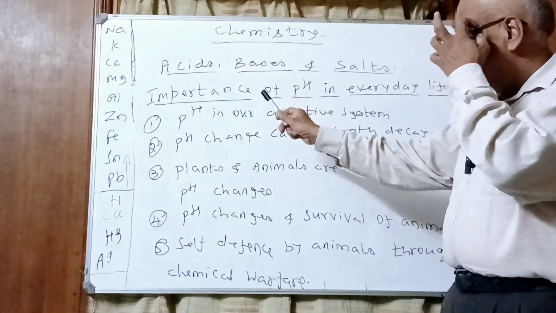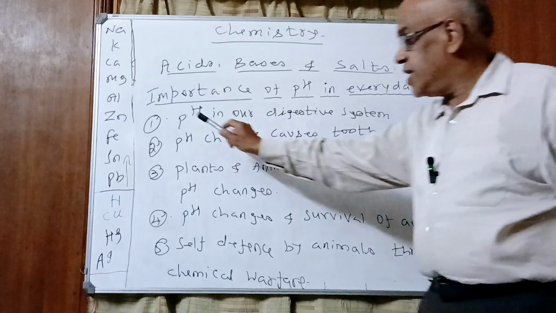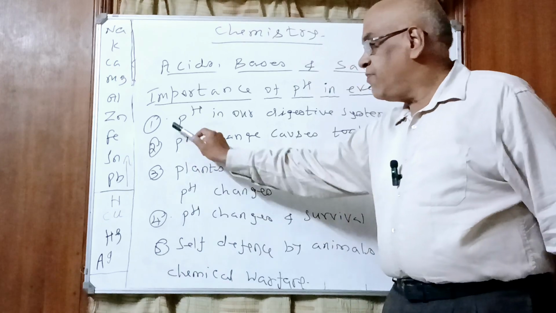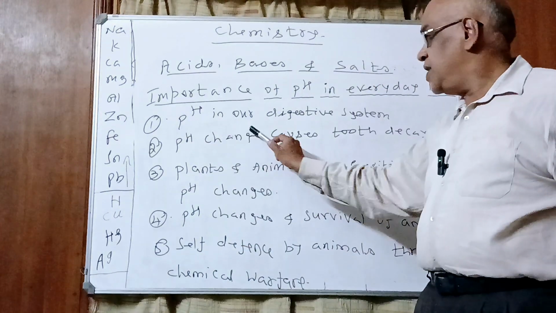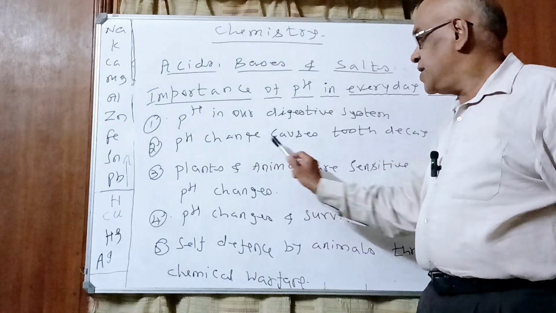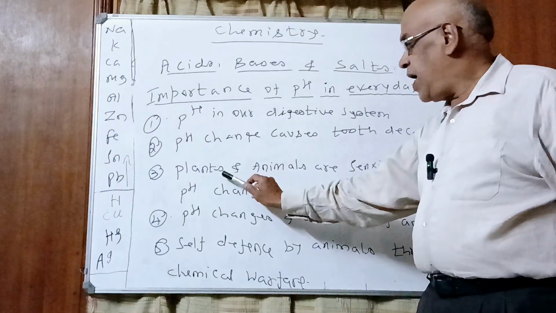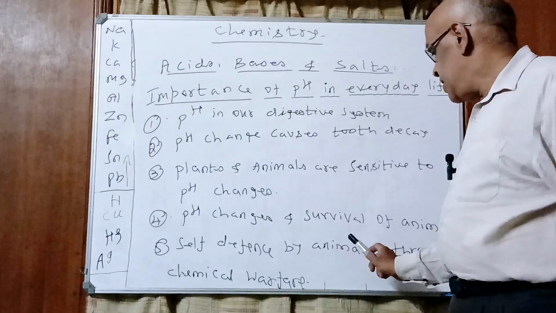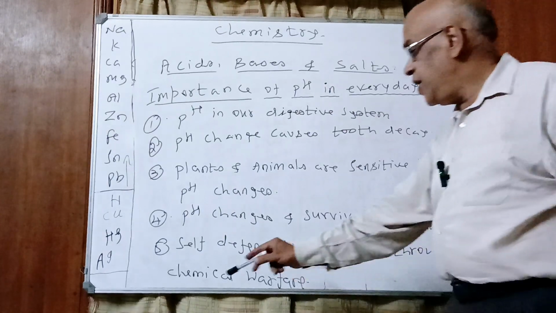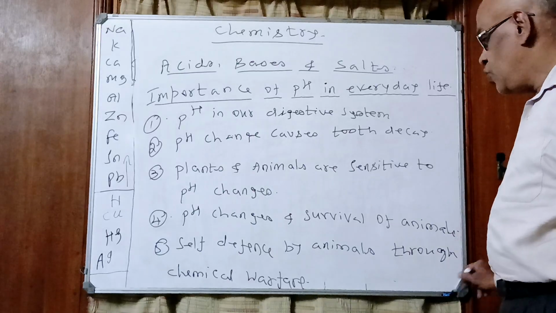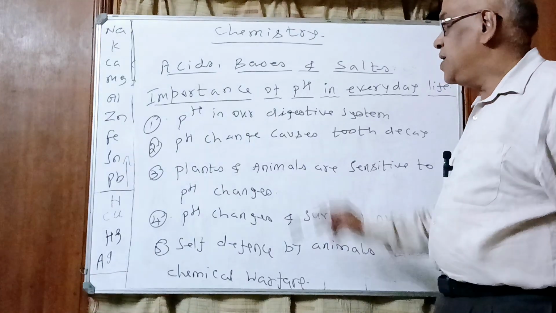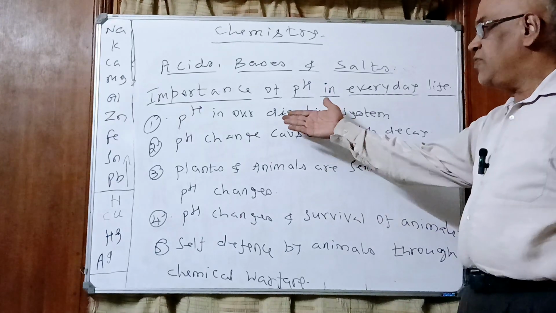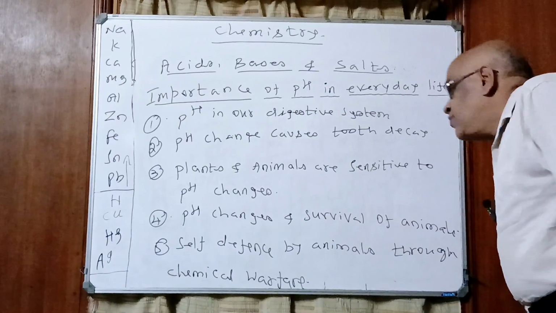Before that, see the importance of pH in everyday life. These are the 5 points I have written, children. First one, pH in our digestive system. Second, pH change causes tooth decay. Third, plants and animals are sensitive to pH changes. Then pH changes and survival of animals. Fifth point, self-defense by animals through chemical warfare. These are the important 5 points of pH in our everyday life. As we discussed, I have erased the last 4 points, children.